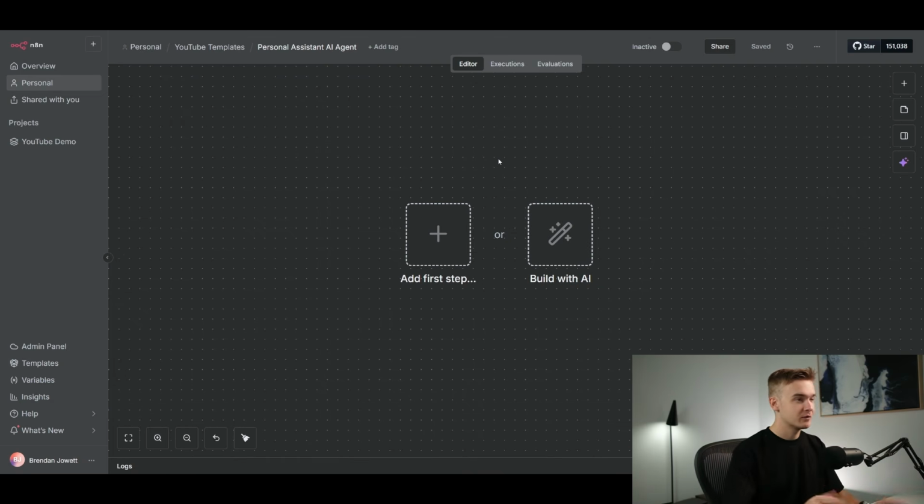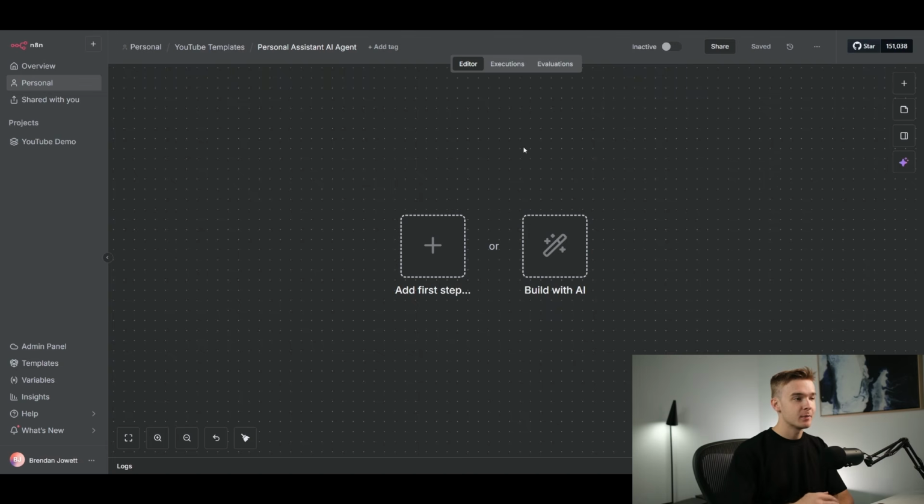So jumping right in, this right here is n8n, and I'm going to be doing the complete build out from scratch. I'm going to showcase exactly how to build every individual agent, part of this agent, and also how to connect Telegram and create the Telegram connection with the bot, and everything that you need to know to get this up and running.